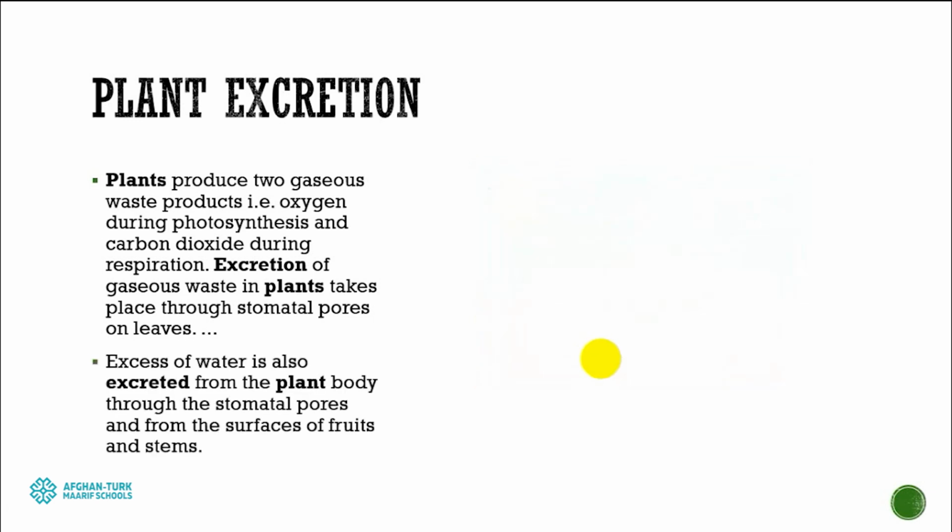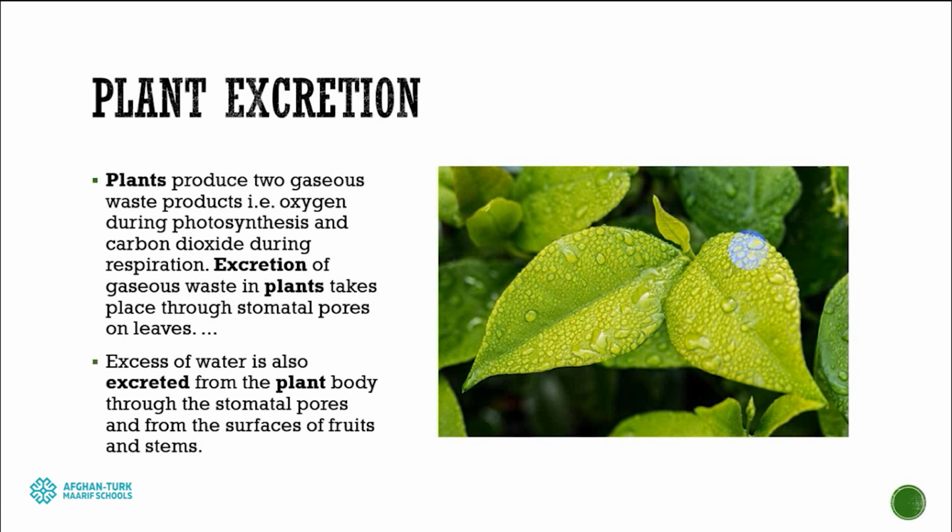Also, excess water and extra water can be excreted as well. As we said, on the surface of the leaf there are stomata, bean-like structures by which they can release or take out the gases, and also extra water which is not necessary for the plant, as you can see in this picture.